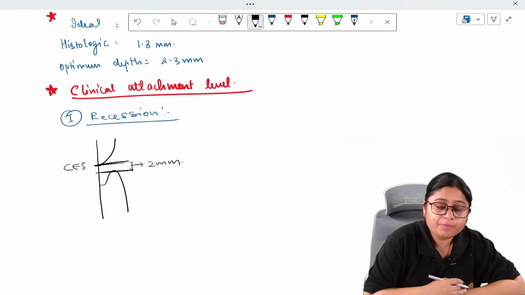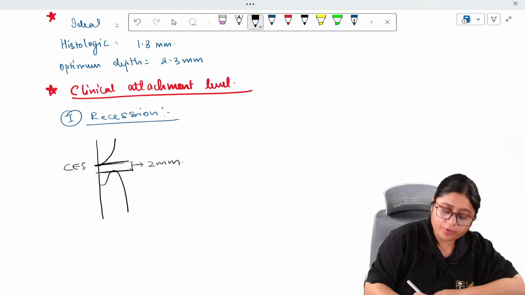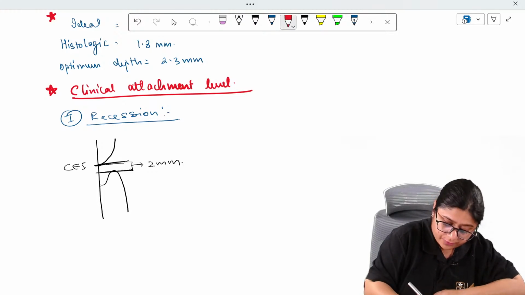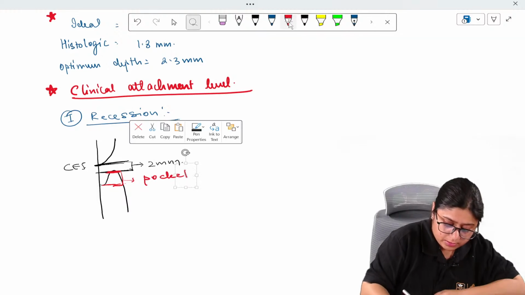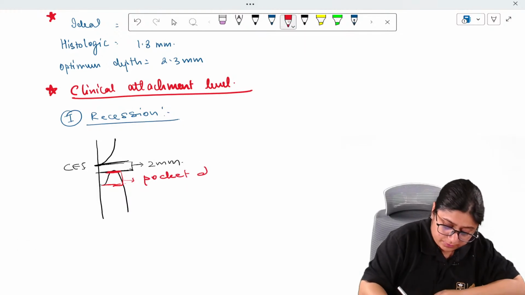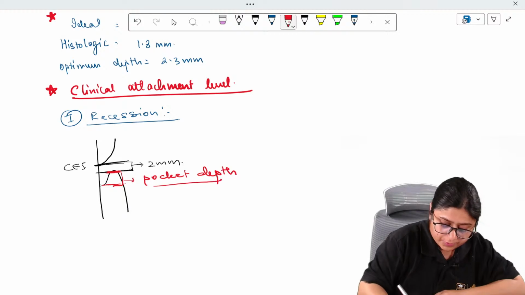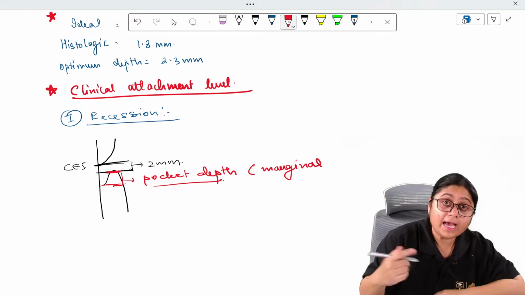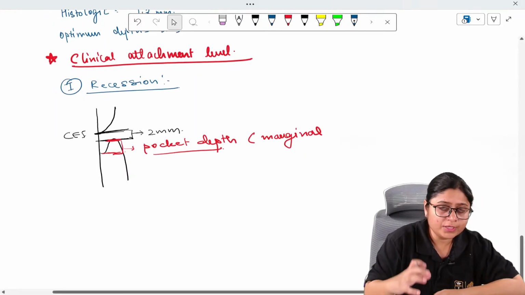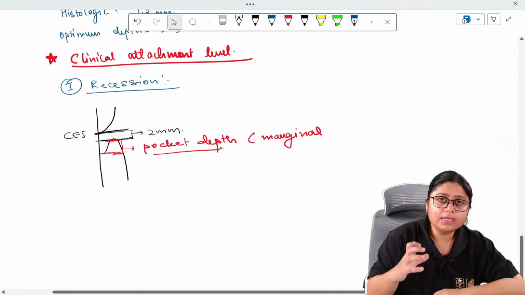What is the pocket depth? The pocket depth is from the marginal gingiva up till the apical penetration of the probe. This is the pocket depth. We will study this again, but I'm just telling you in short what clinical attachment loss means.